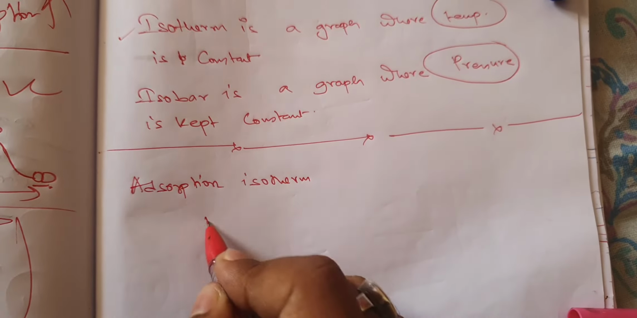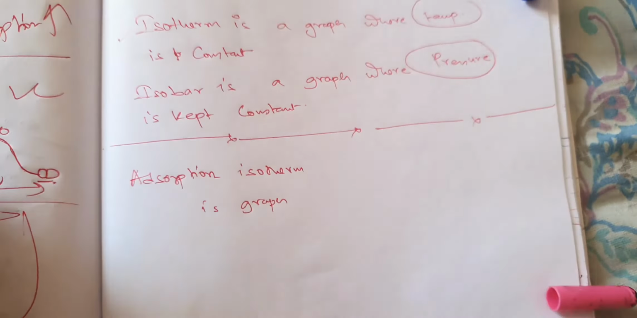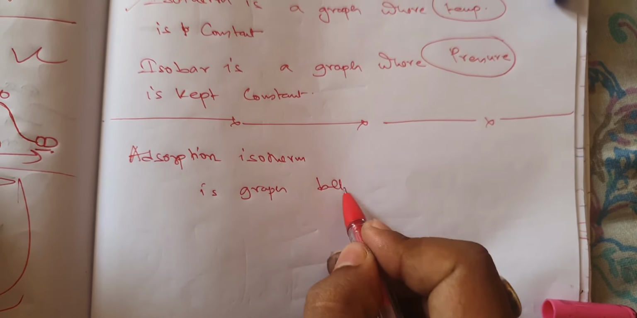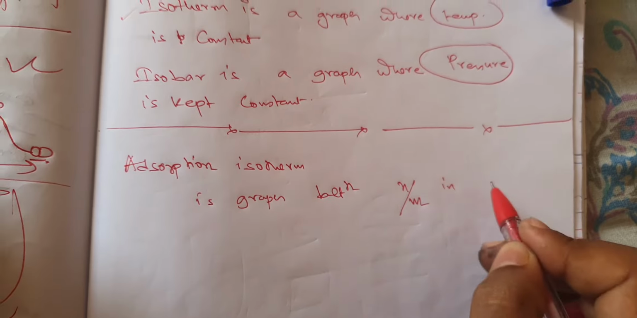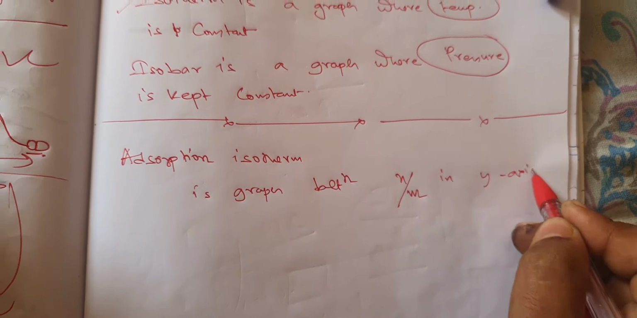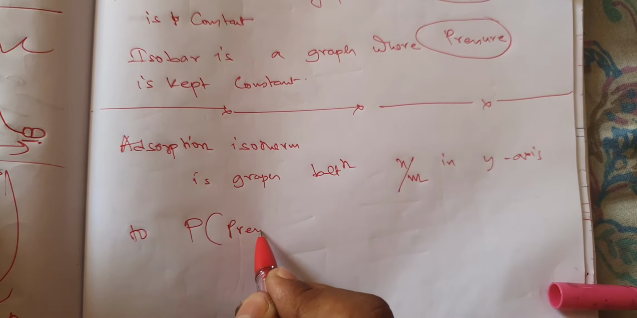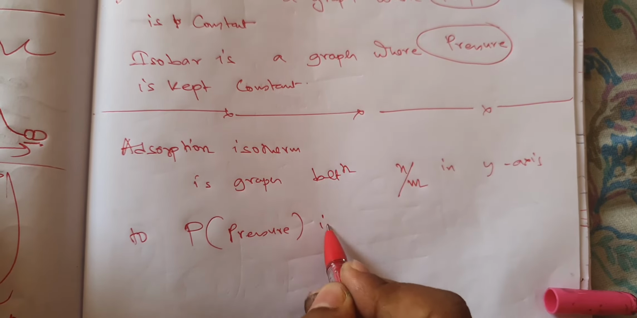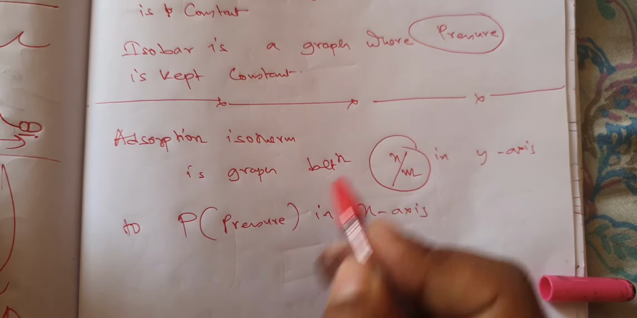Isotherm is a graph between x by m in the y-axis to P, that is pressure, in the x-axis. Now the question arises, what is x by m?